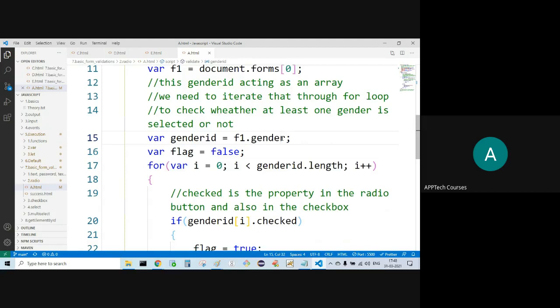Document dot forms of 0 is represented by F1, both are the same. Now in forms of 0, gender is the member. We have two radio buttons with the same name, gender. Now it is acting as an array.